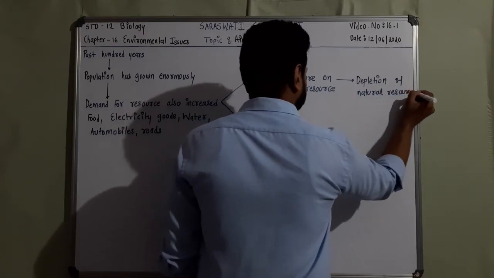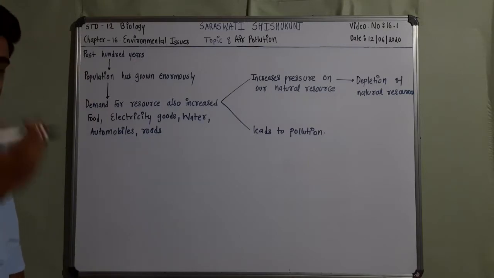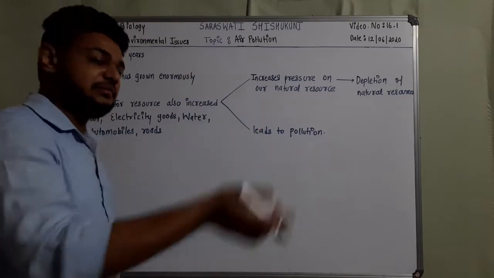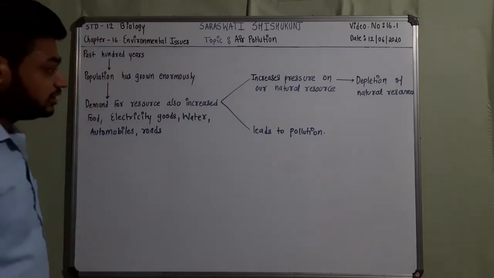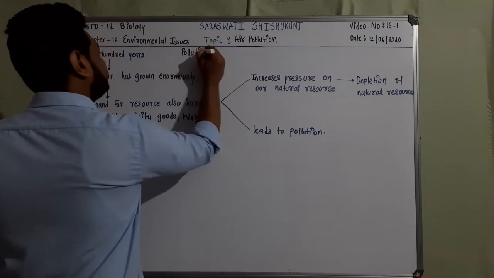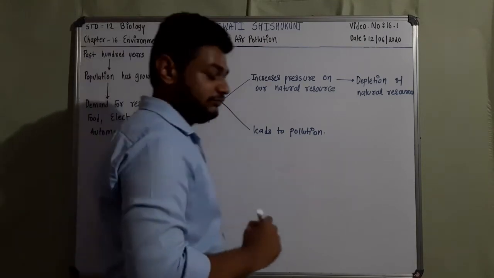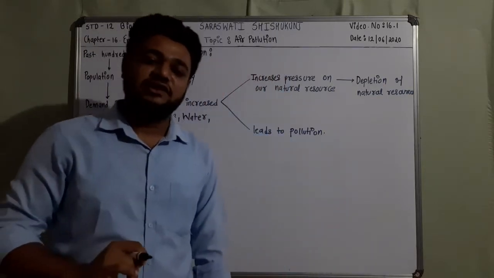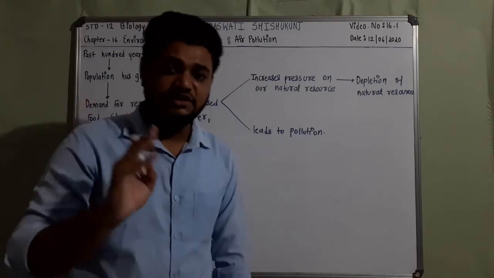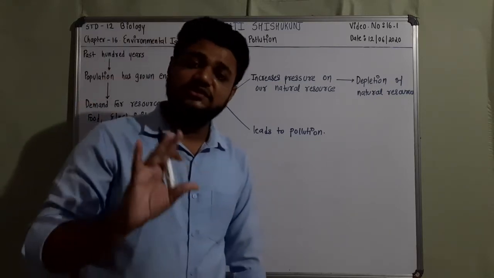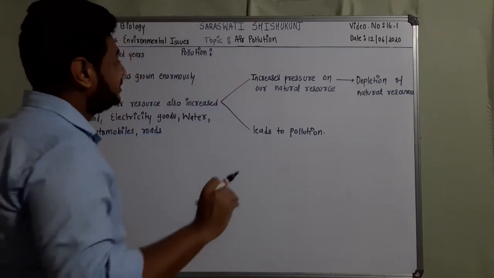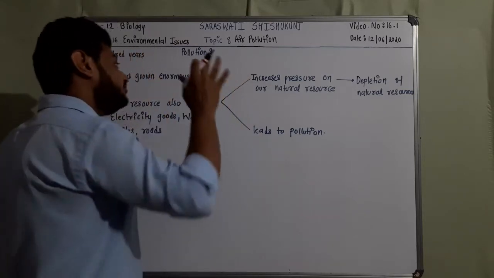Now the question arises, what is pollution? Because the chapter starts with pollution and the remedies, which we are also going to talk about. So first, what is pollution? Pollution is any undesirable change, whether in physical, chemical, or biological characteristics of air, land, water and soil. This is referred to as pollution.